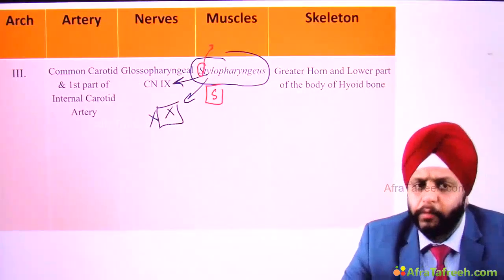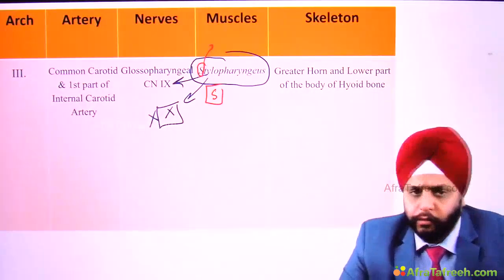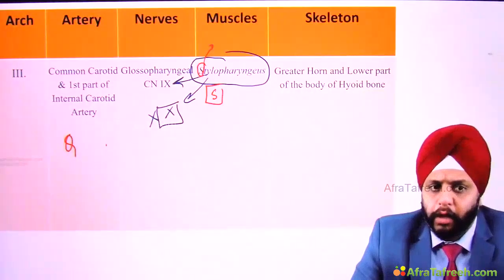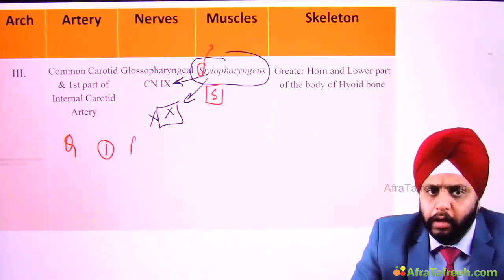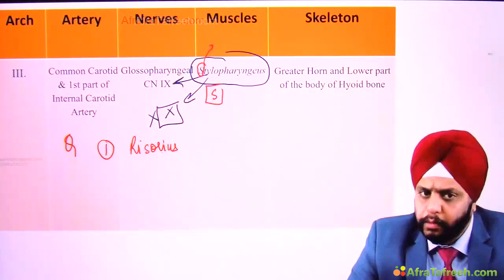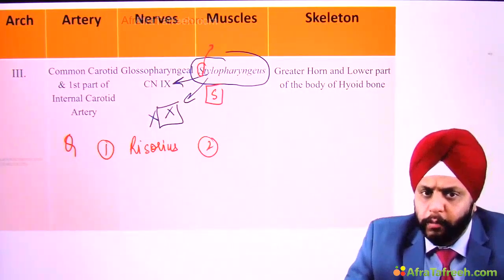These exceptions you have to remember. Which of the following structures, I say, is formed by the second arch? Let's say the question is: structure formed by the second arch, and I give you an option like risorius. You don't know this name, no problem.